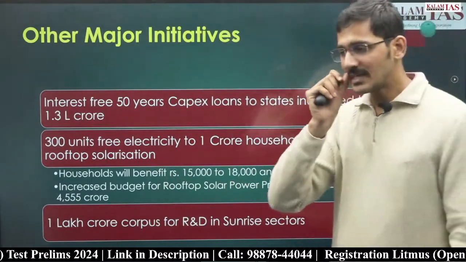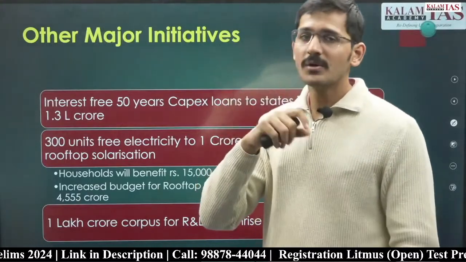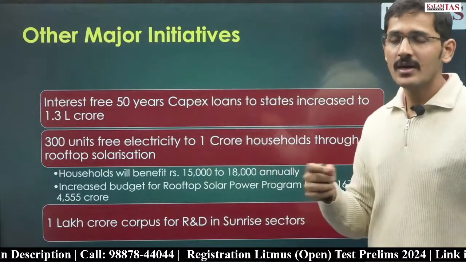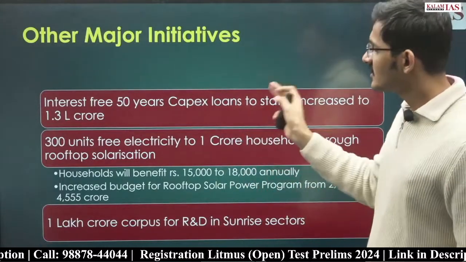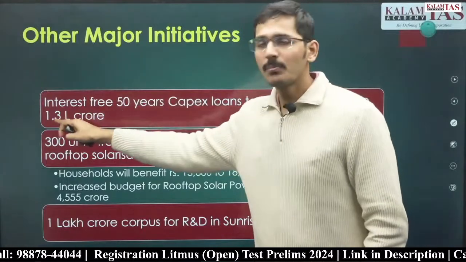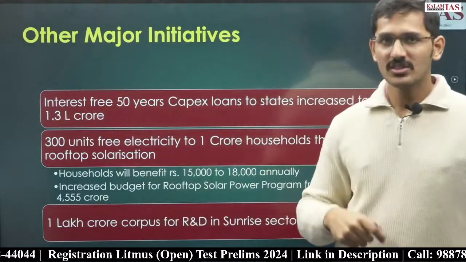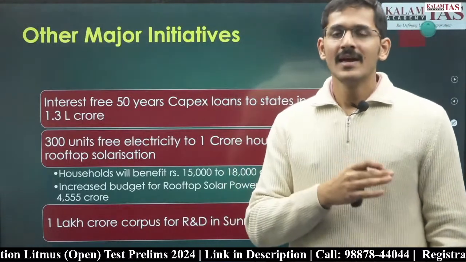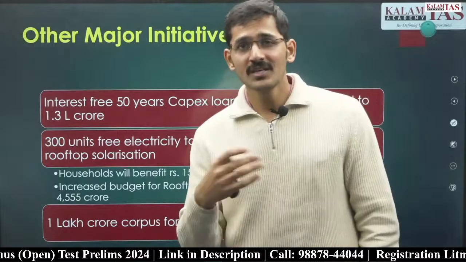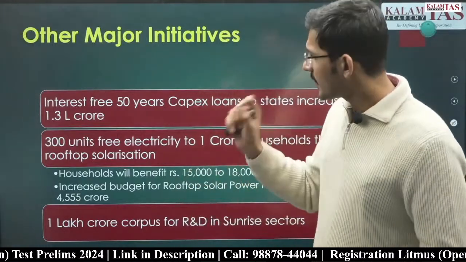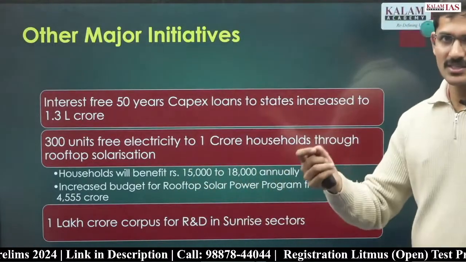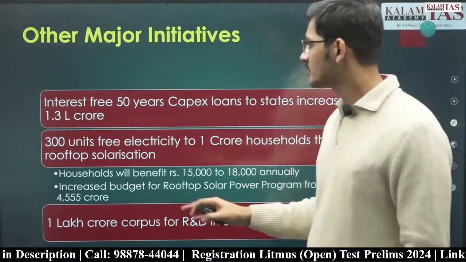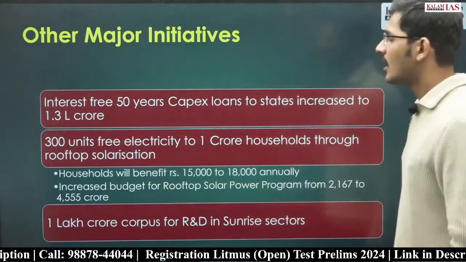तो गवर्नमेंट ऑफ इंडिया इंटरेस्ट फ्री 50 साल का लोन देती है स्टेट्स को। लास्ट ईयर द गवर्नमेंट ऑफ इंडिया एडवांस्ड अराउंड 1.1 लाख करोड़, उससे पहले गवर्नमेंट ऑफ इंडिया अराउंड एडवांस्ड 1 लाख करोड़। दिस ईयर द अमाउंट हैज बीन इंक्रीज्ड टू 1.3 lakh crore. 1.3 lakh crore is the amount that the government of India is going to give to different states at without any interest for 50 years of period for the purpose of capital creation. capex के ये लोन है। Next is 300 units free electricity to 1 crore household through solar